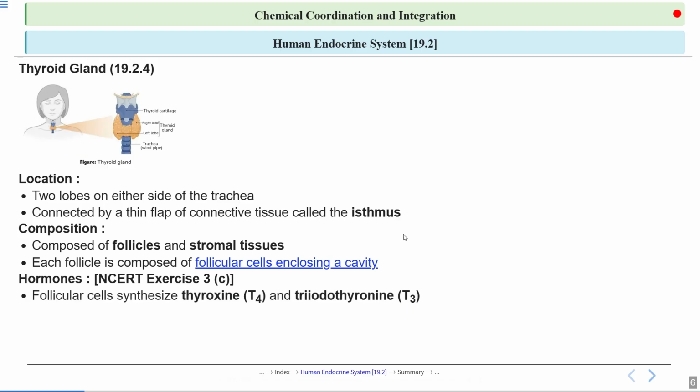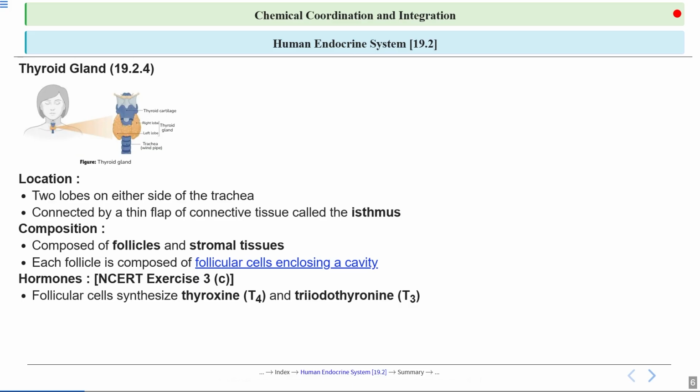Let's talk about hormones. Follicular cells in the thyroid gland produce the hormones thyroxine, which is T4, and triiodothyronine, which is T3, which are essential for regulating metabolism, growth, and development in the body.